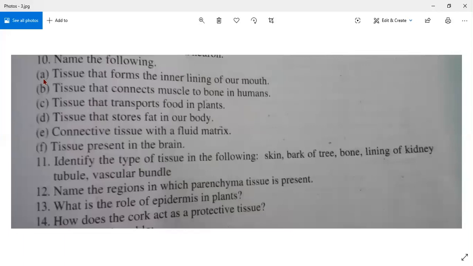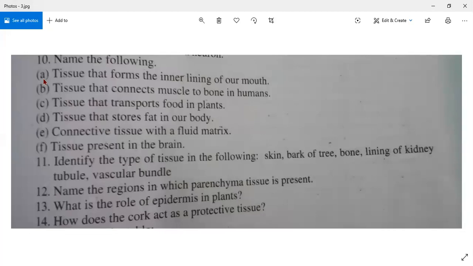Name the following. Gurbani, say the first part. Which tissue forms the inner lining of our mouth? We have done it in that also. Epithelium, we have done in that.